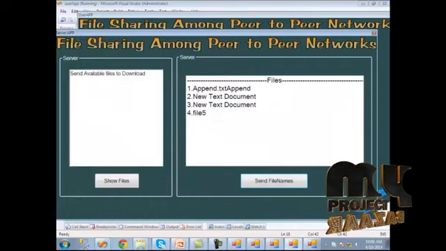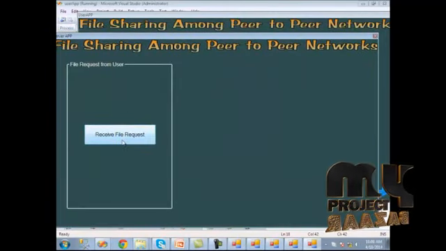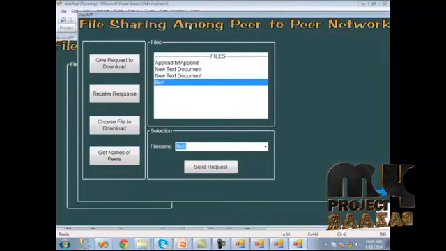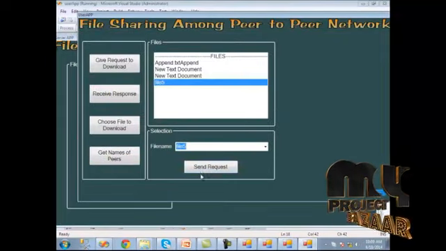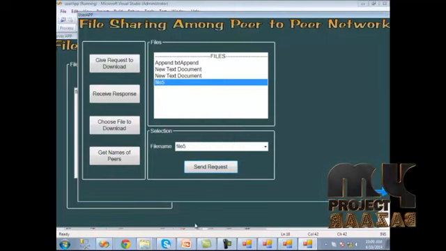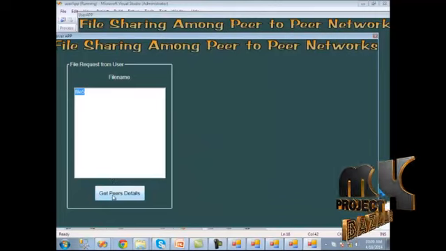To receive the request from the user, we should click the next button. Here we should click the receive file request. Here we should receive the file request. Then we should send the request to the server. We can get the success message. Here the file name has been received from the user.